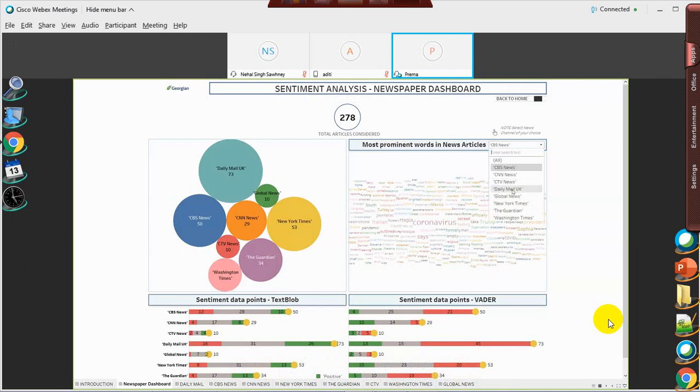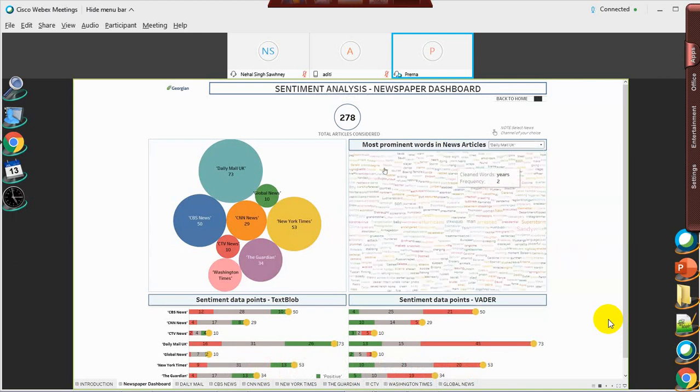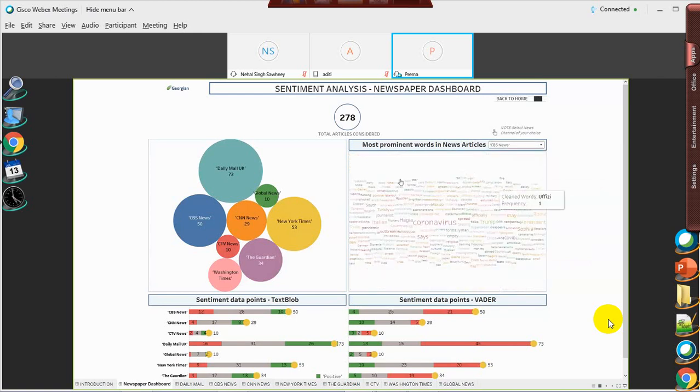So if I click on Daily Mail, you will see a word cloud of the most prominent words of Daily Mail. Similarly, if I click on CBS News, you will see the word cloud of the most prominent words of CBS News.